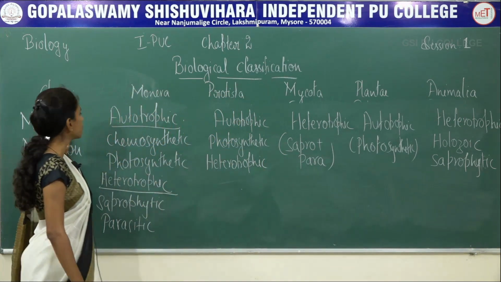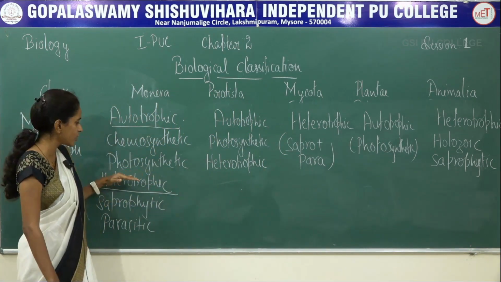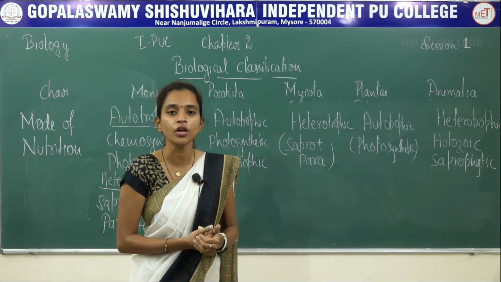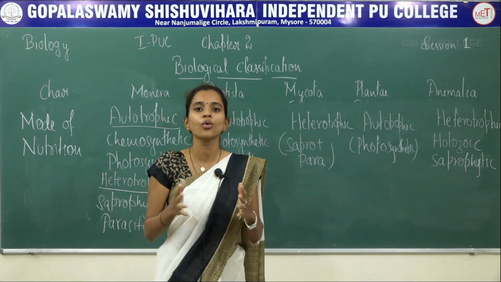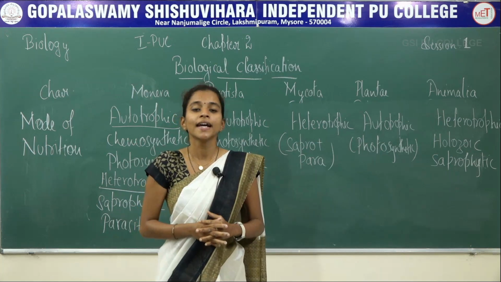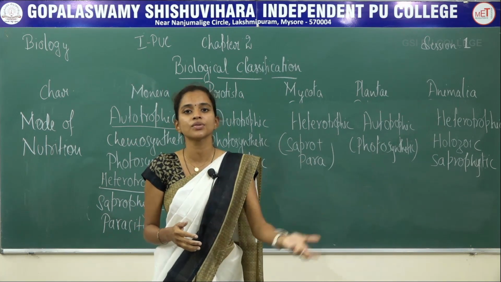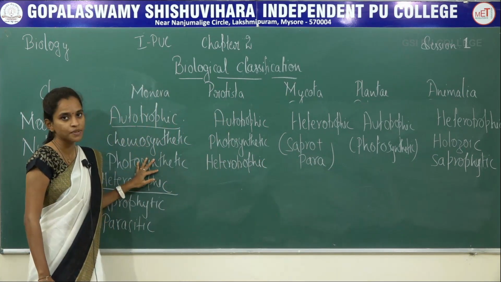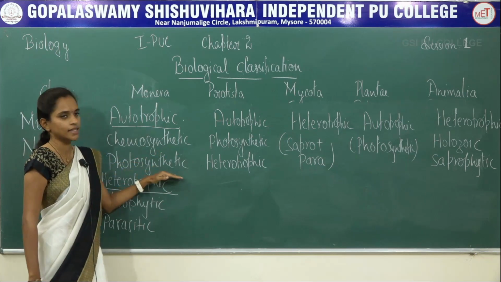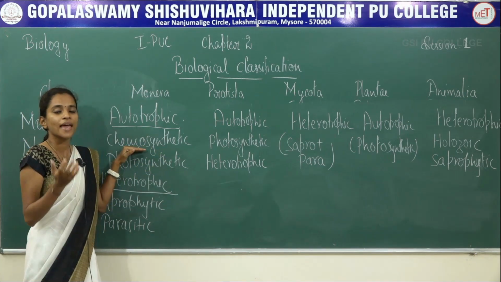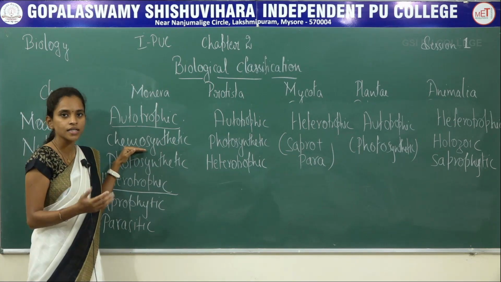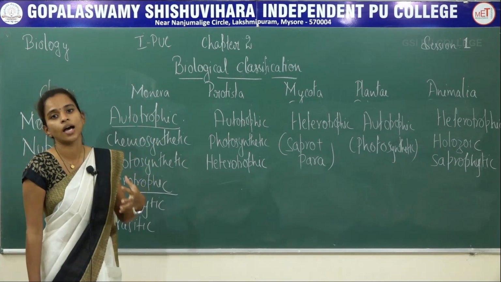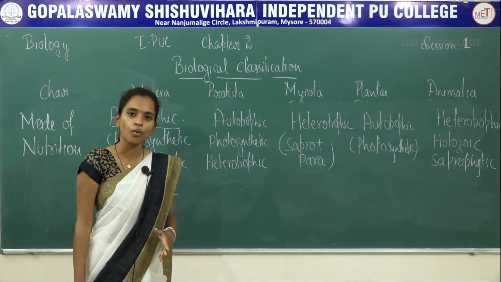In case of Monera, the mode of nutrition will be autotrophic and heterotrophic. Autotrophic means where the organism does not depend on other organisms for nutrition purpose, they can prepare their own food. That is what is called autotrophic. Heterotrophic means the organism depends on other organisms for nutrition purpose. Autotrophic are of 2 different types, chemosynthetic and photosynthetic. Chemosynthetic means based on chemicals present in their surroundings, the food is prepared by the organism. Photosynthetic means based on the light or solar energy, the organism can prepare their own food.